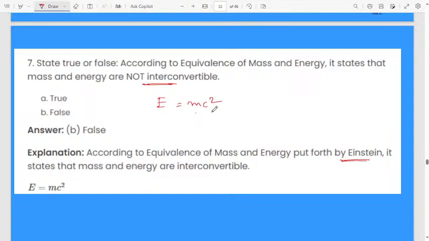See here, mass and energy. This is mass, this is energy. Both of them can be interconverted according to Einstein. That's why this one is false.